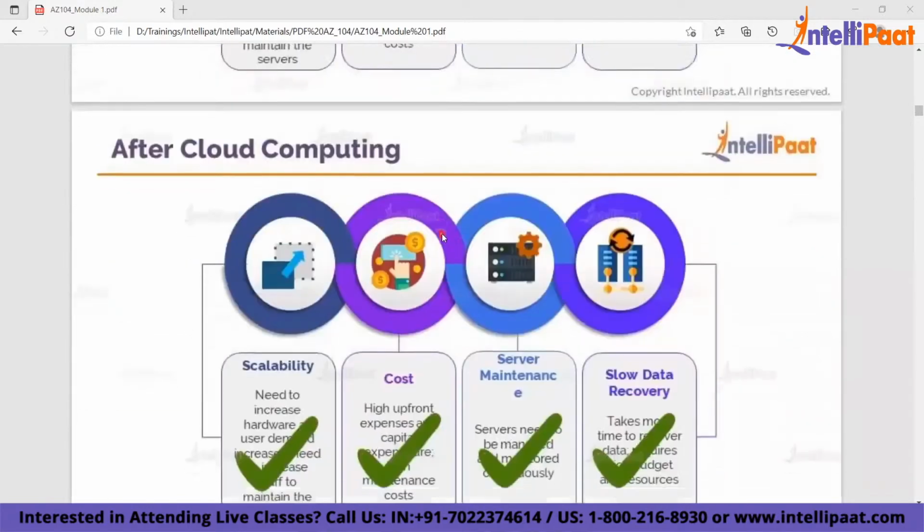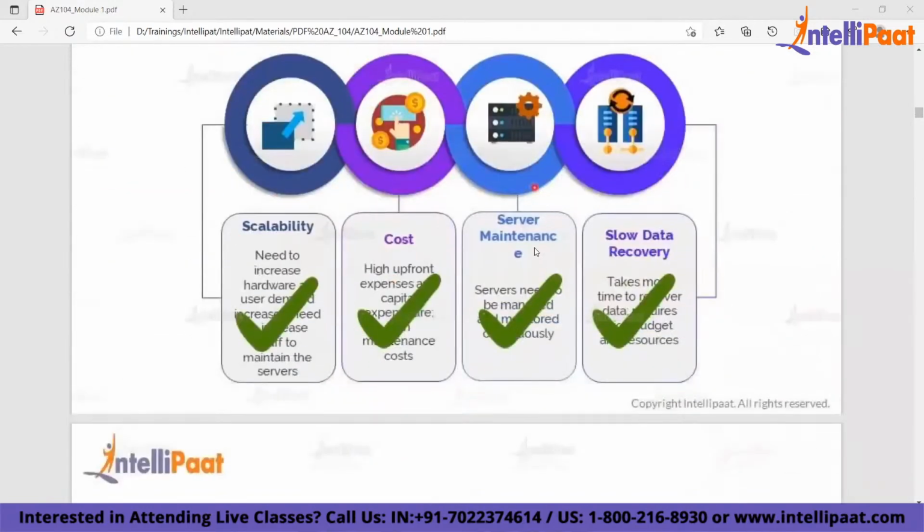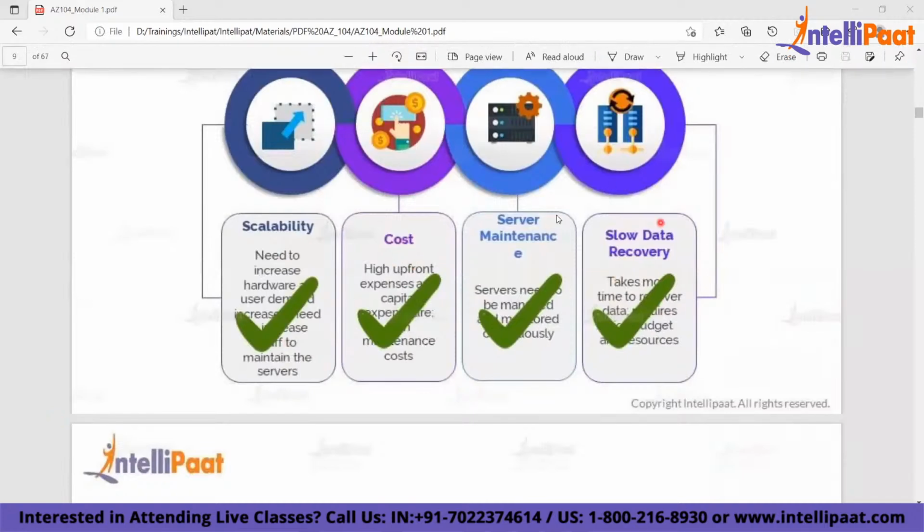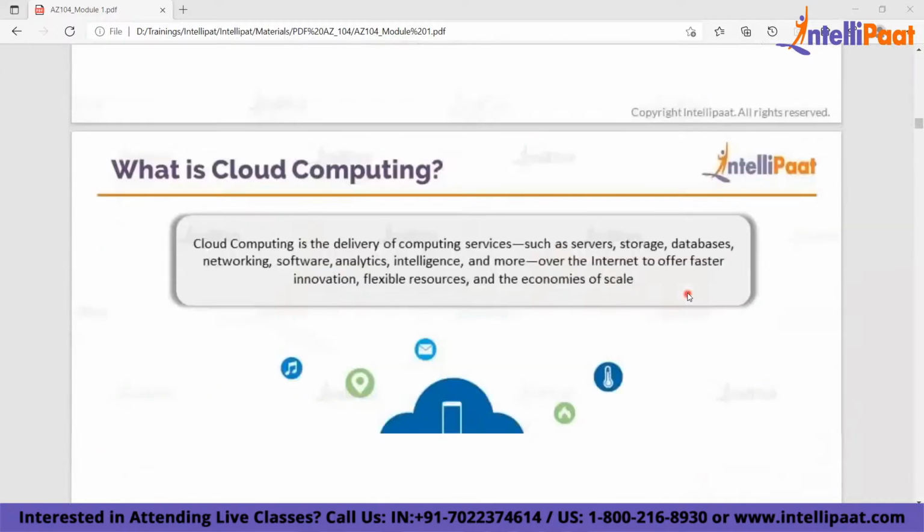Now, after cloud computing came in, these problems were solved. Along with this, there are many other problems, but these are the most common problems that were solved when cloud computing came into the picture. It's all the problem of scalability, cost, maintenance, and data recovery, right? So what is cloud computing?